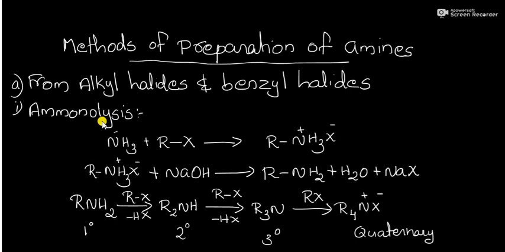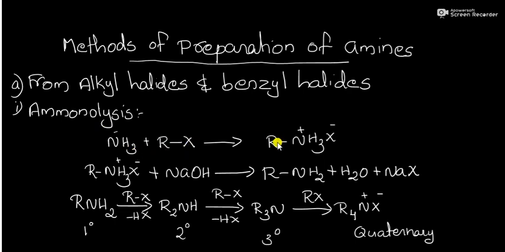Ammonia molecule can be used for the cleavage of carbon to halogen bonds. That is called ammonolysis. So here ammonia adds to this alkyl halide,